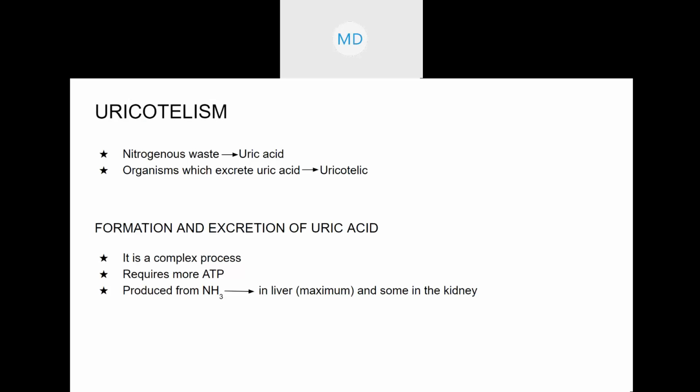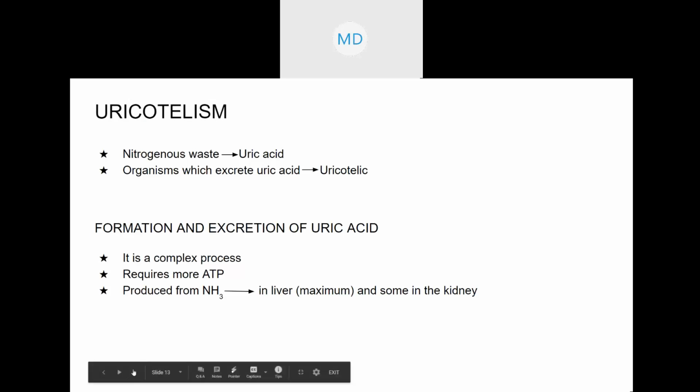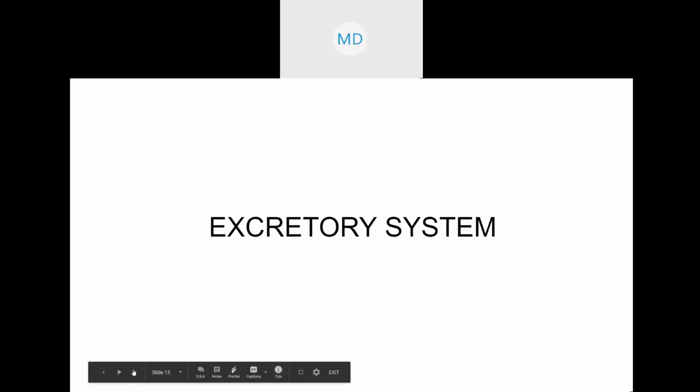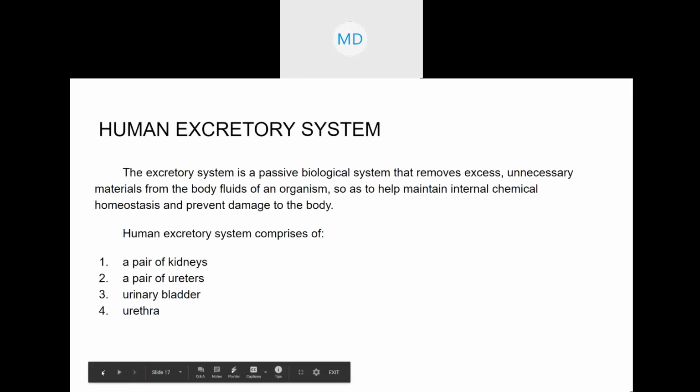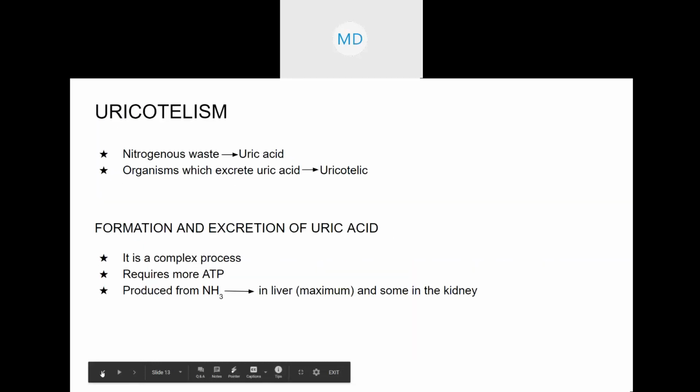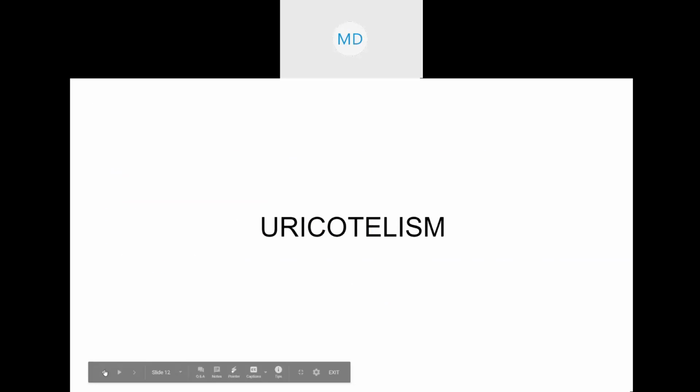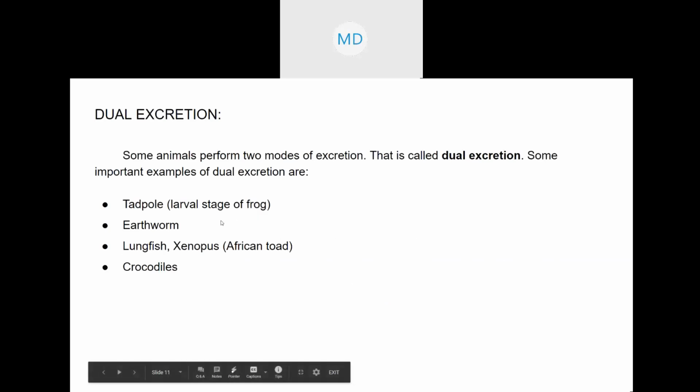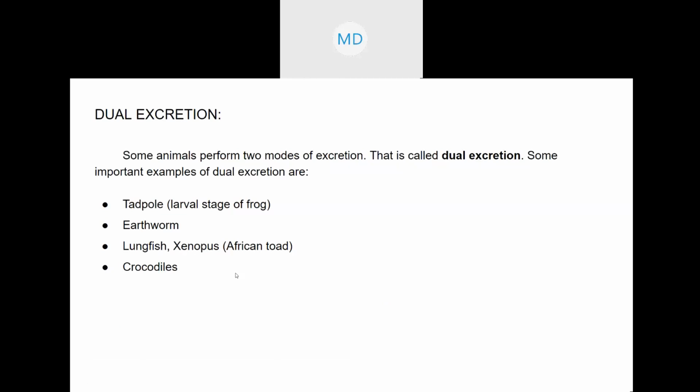So just note it down. For example, dual excretion is not included in the notes that I will give, because it will come for 1 mark questions, like the definition of dual excretion or an example of dual excretion. It is already written here, that's why I'm not including it again in the notes.